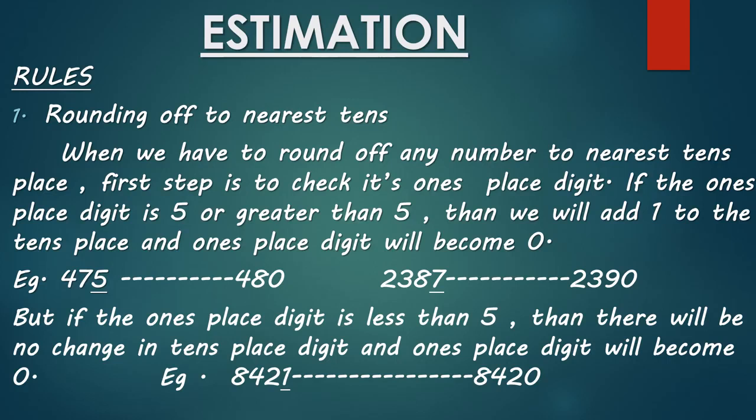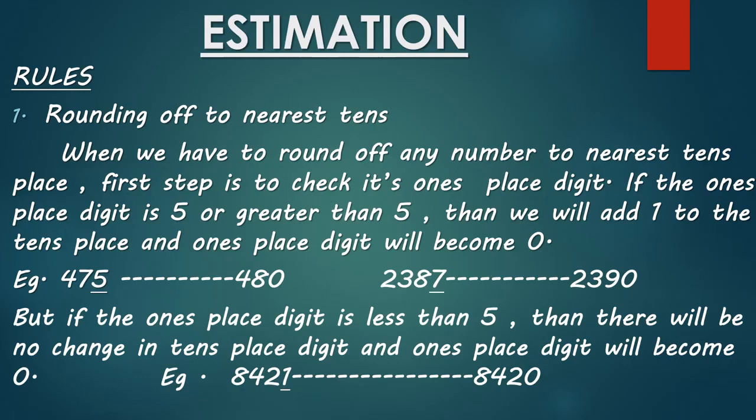See the second example now. Our number is 2387. We have to round off this number also to the nearest tens place. Its ones place digit is 7. It is greater than 5. So again we will add 1 to the tens place. 8 will become 9. So it is 2390.